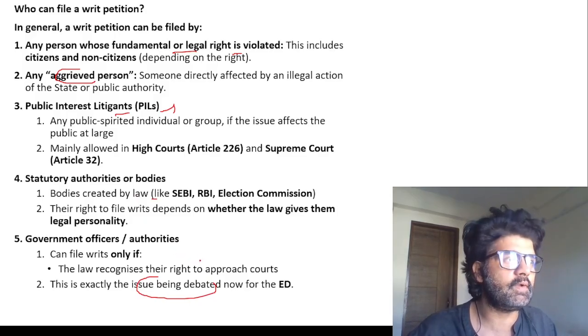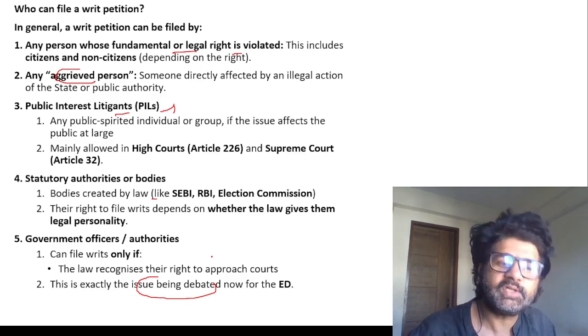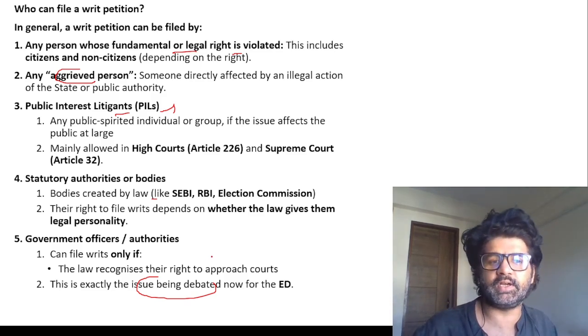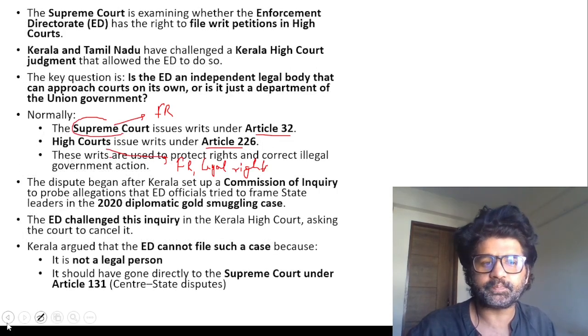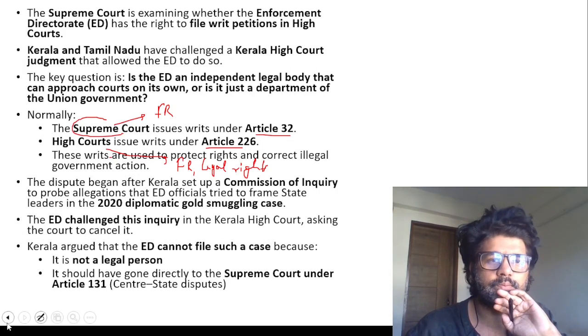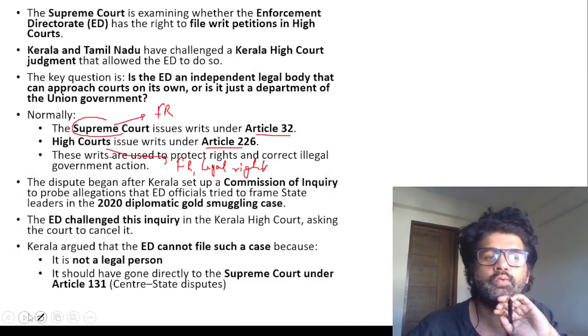Because if a government body is filing a writ, that means the center is filing a writ. If a central government body is filing a writ against the state government, that means the center is filing a case against the state government. Then ideally it should be a center versus state case under Article 131. So that is what this whole article is all about. It's a little tricky, guys, but it's important. We have to go through it.